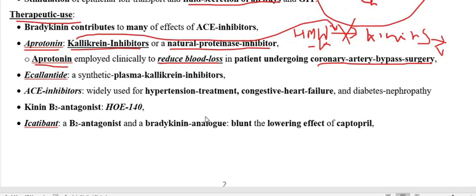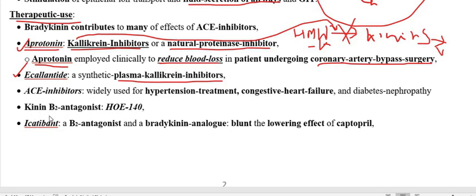Another one is ecallantide. This is a plasma kallikrein inhibitor. This is also an inhibitor of the kallikrein enzyme. So there are two drugs, aprotinin and ecallantide. Both are kallikrein inhibitors and both may be used before performing the surgery, particularly coronary artery bypass surgery.